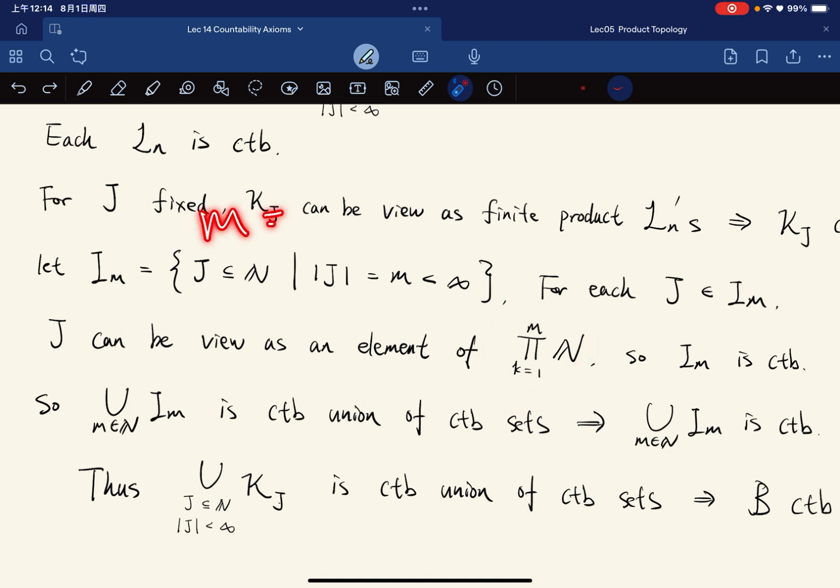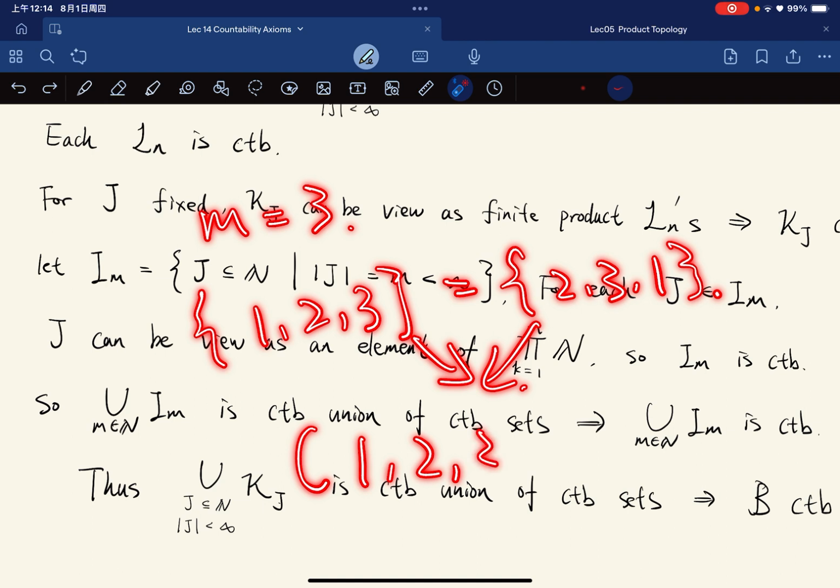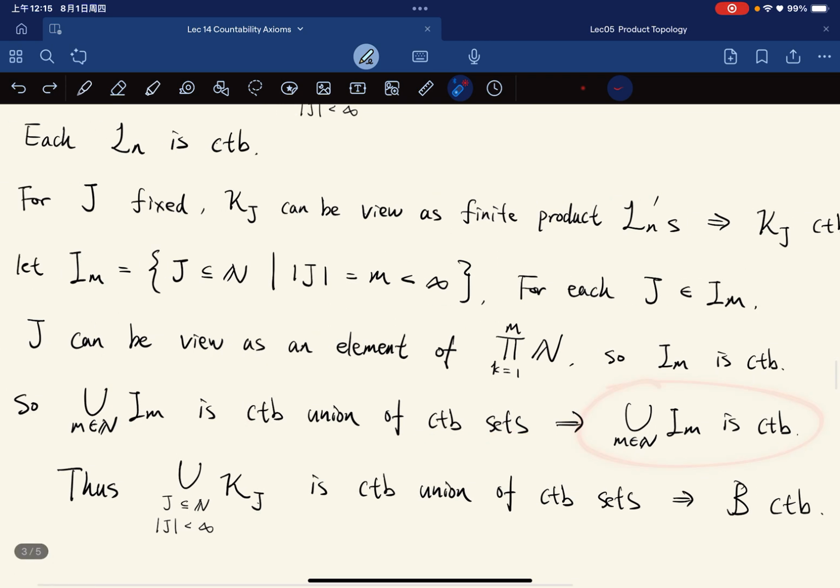So for example, if m is equal to 3, 1, 2, 3 is the same as 2, 3, 1, but they can all be arranged into 1, 2, 3, which is in N times N times N. Yeah, okay, so that's what I'm saying. And if m runs through all the natural numbers, all such I_m form a countable union of countable sets. So this is countable.